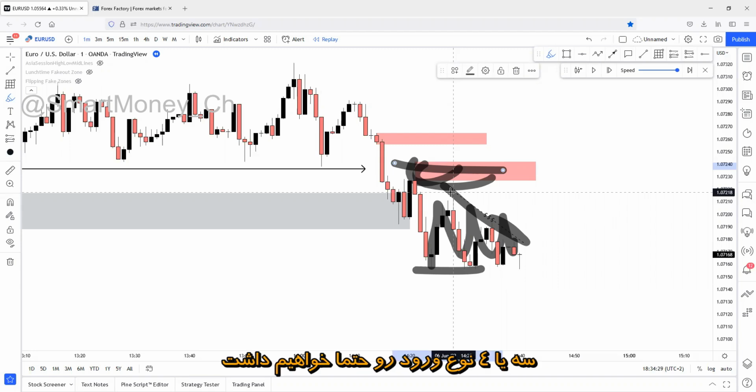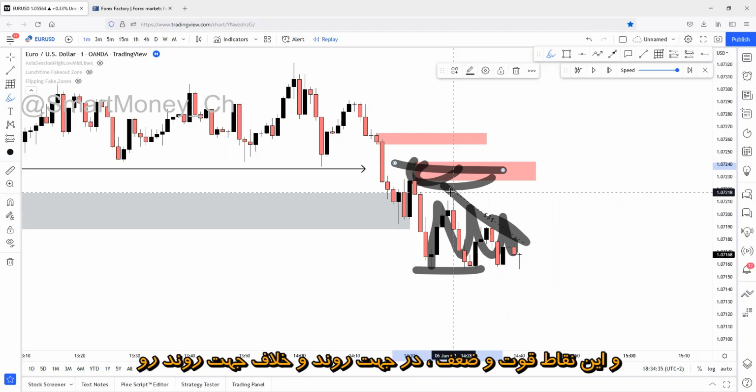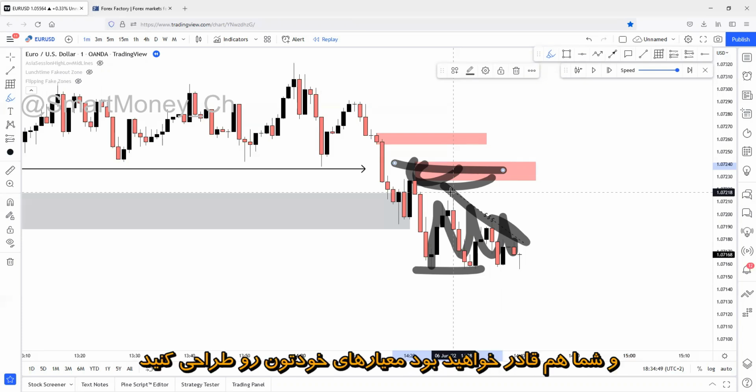We will have 3 or 4 entry types on weak points, strong points, in counter trend, main trend, and combining this weak, strong, and counter trend, main trend with the entry types: change of character, flip, and continuation. And we will have criteria for each of these entry types and weak points, strong points, etc. We will have criteria for everything.